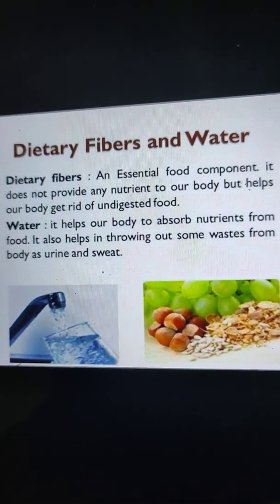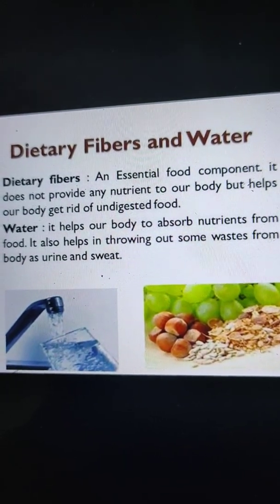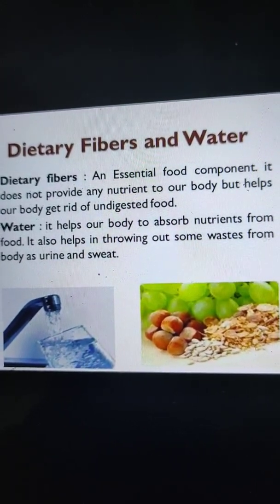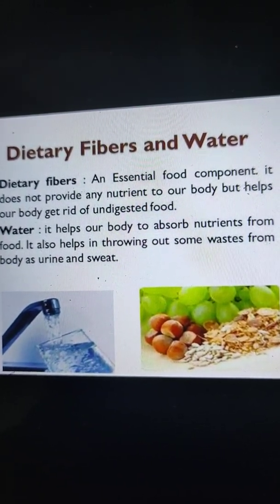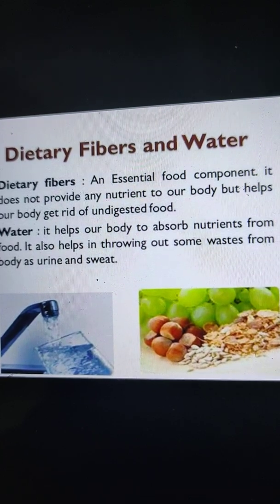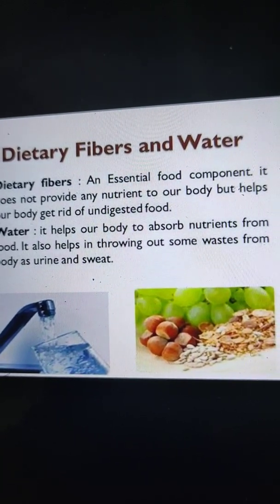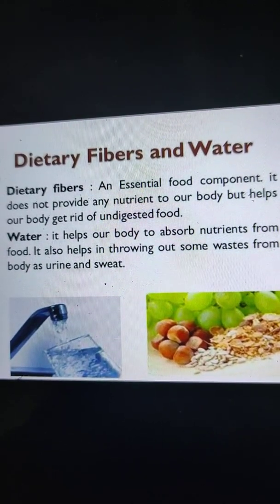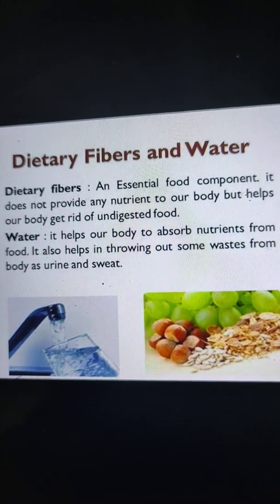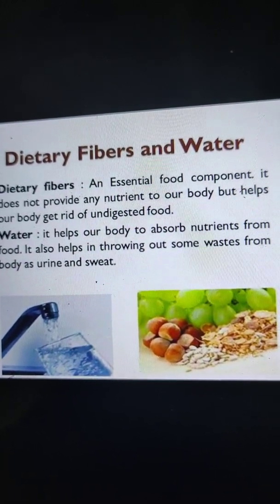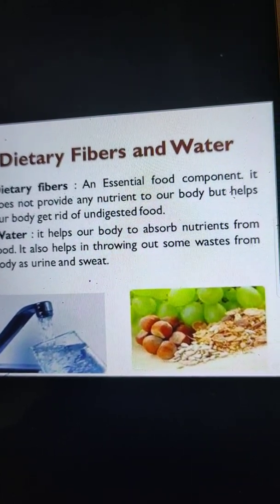The next important nutrient is water. Water is also essential. It plays a very important role. I think you know that the human body contains about 70% of water by weight. For example, suppose a child whose weight is 35 kilogram has about 25 kilogram of water in his body.